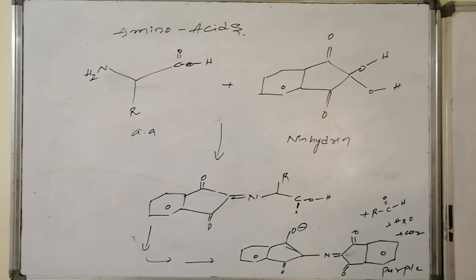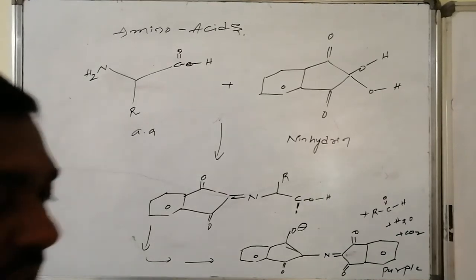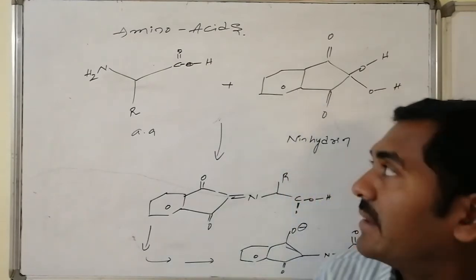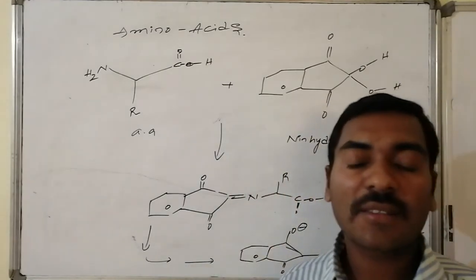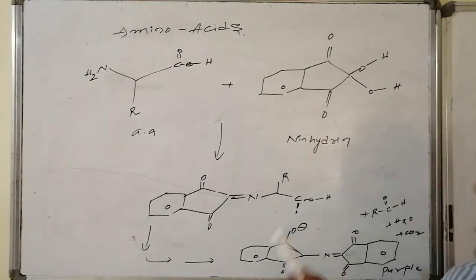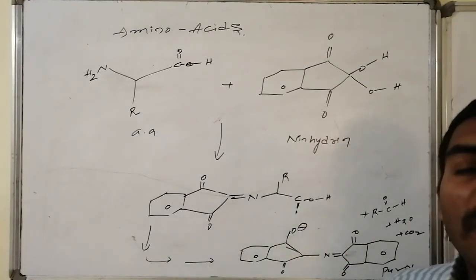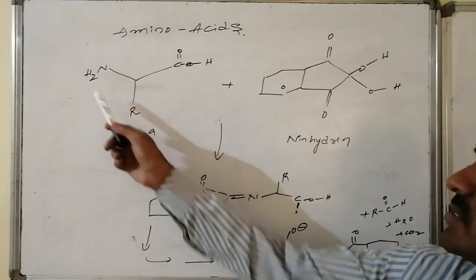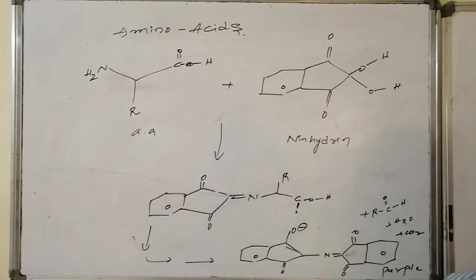The last one is amino acids. Amino acids can also be identified by ninhydrin. Ninhydrin consists of two hydroxy groups on a 5-membered ring connected with a 6-membered benzene ring. In a proper solvent like alcohol, when amino acids are allowed to react with ninhydrin, the amine NH2 group chemically combines with the carbon present in the 5-membered ring of the ninhydrin, which is associated with the two OHs.